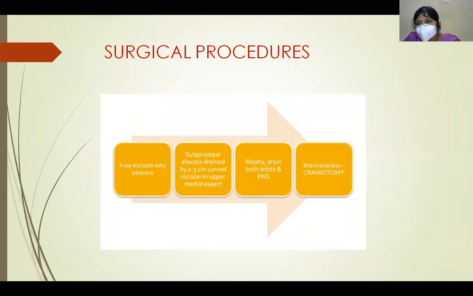So that is about orbital cellulitis. What is orbital cellulitis? It is infection of the orbital tissues behind the orbital septum. That is important. What are the modes of infection? Exogenous, endogenous, and from surrounding structures. What are the main symptoms and signs? How do you investigate a case of orbital cellulitis, and what is the treatment? So that is about orbital cellulitis. It is a short note for you, generally given.